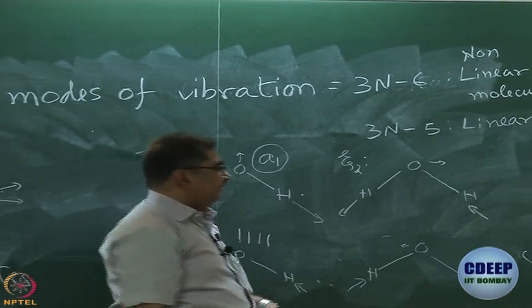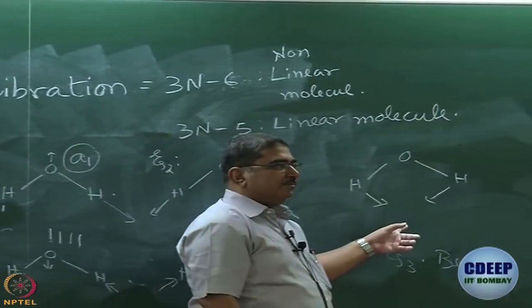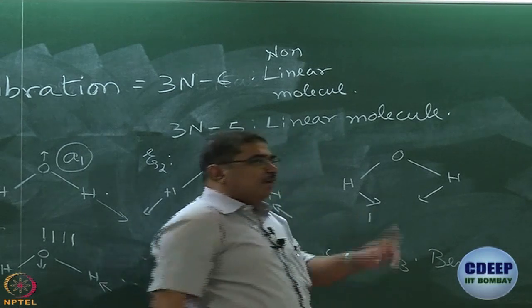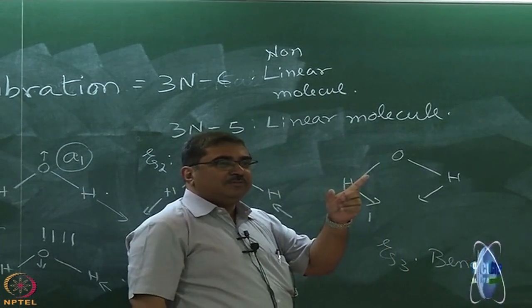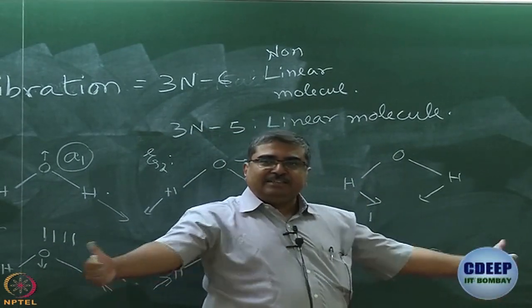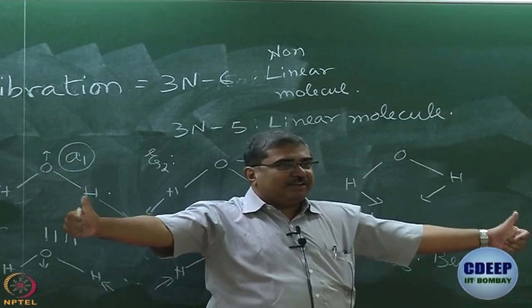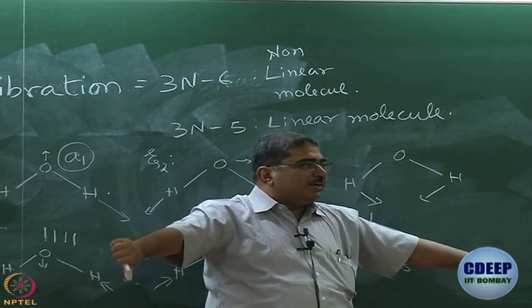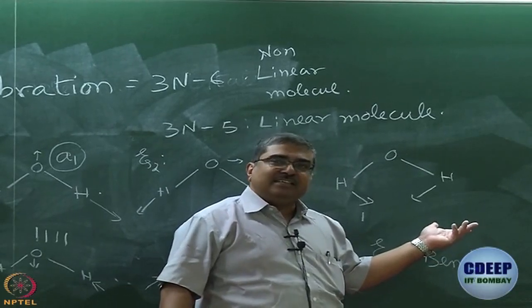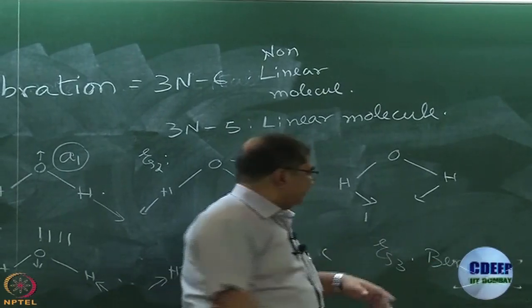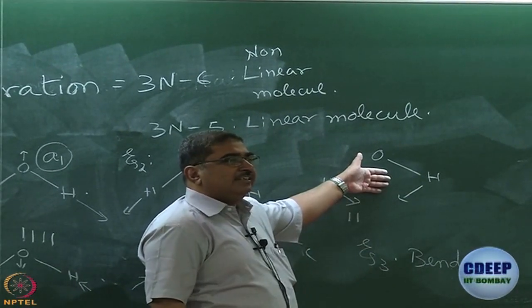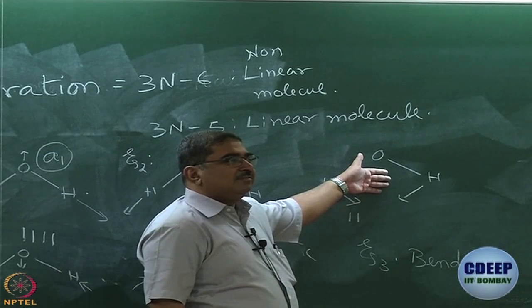What about bend? What about bend? Character for E is 1. What happens when you apply C2? This is bend, this is plus bend, this is minus bend. Okay? When you apply C2, does psi3 become minus psi3 or does it remain psi3? It remains psi3. Are we clear? So, character is 1. Sigma V, what is the character?